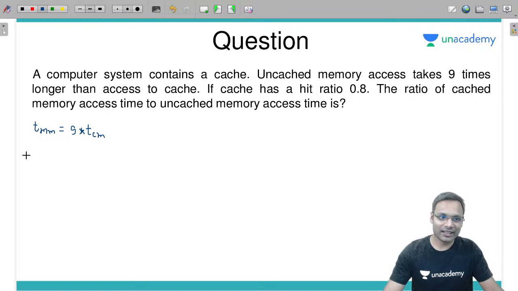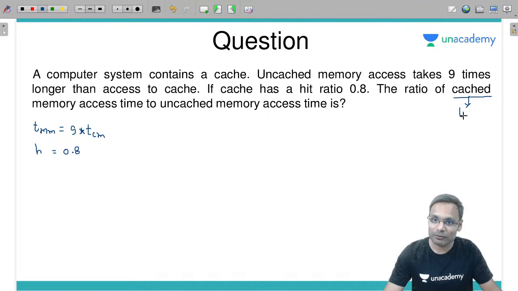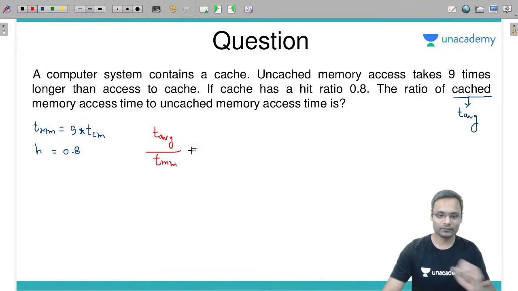If the cache has a hit ratio, fine, 0.8. The ratio of cached memory access time. Cached memory access time means average memory access time जिसमें cache memory लगी हुई है. So ratio they are asking of T average to uncached memory access time, means only main memory access time. This is the question. आगे बढ़ते हैं.